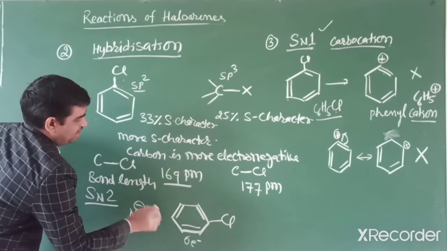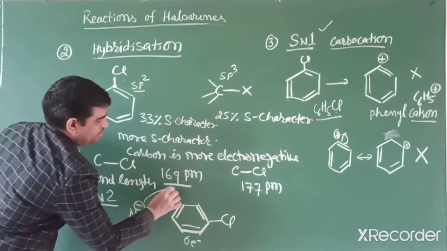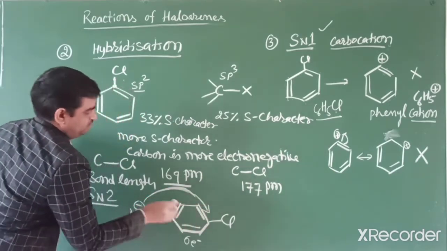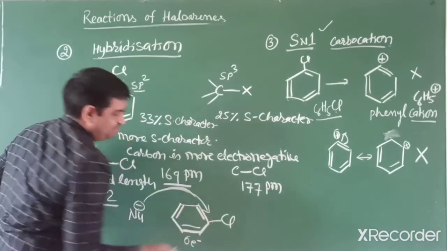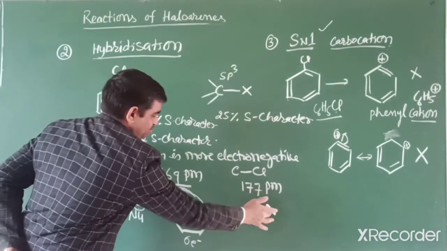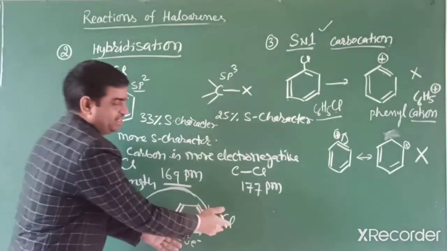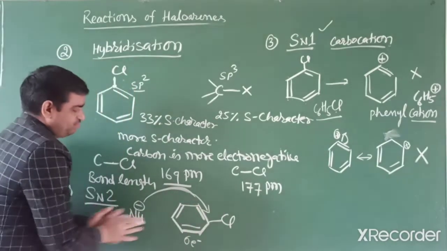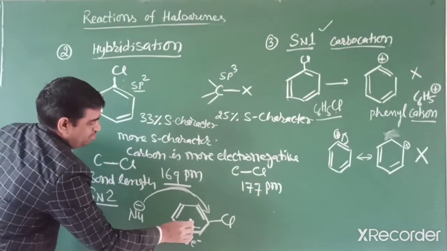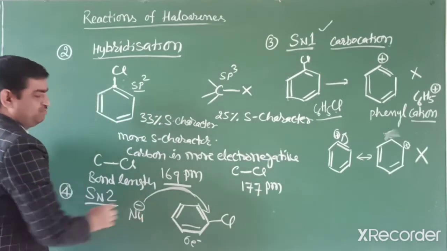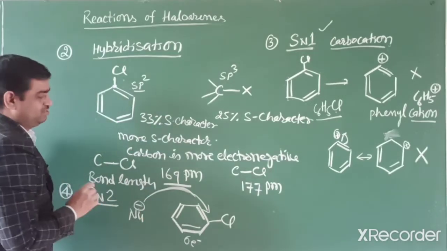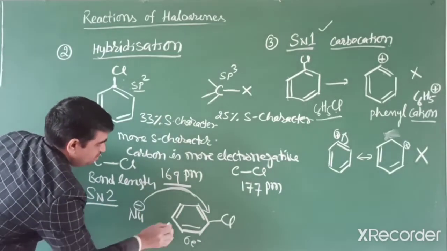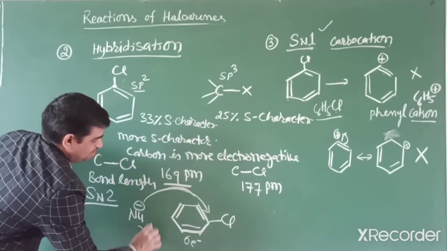How can this nucleophile attack? If it attacks from the backside, because the nucleophile has to attack on this carbon, the nucleophile could not attack from the front. Why? It is already negatively charged. On the backside there is a repulsion due to the electron rich system, and the nucleophile is already electron rich, negatively charged. So between these there is repulsion.